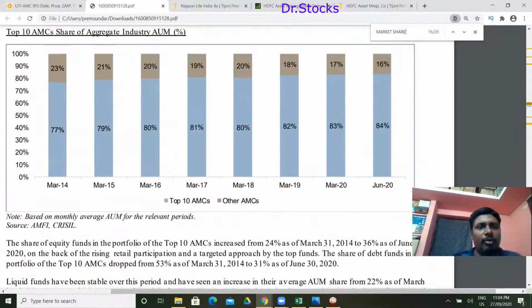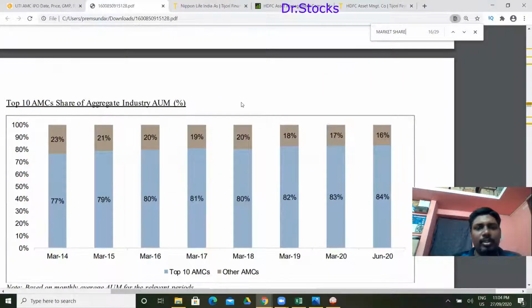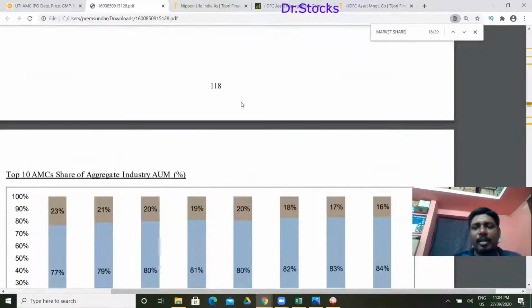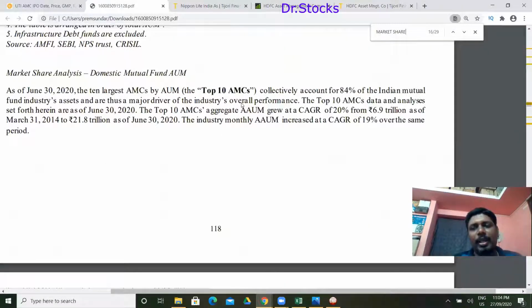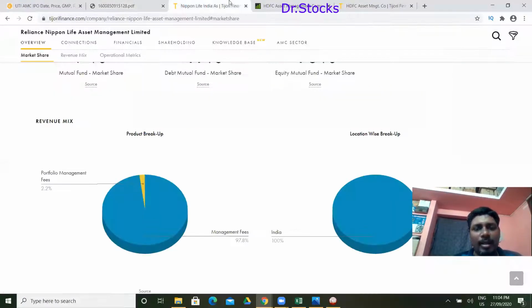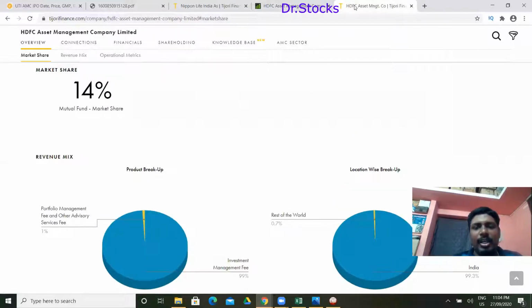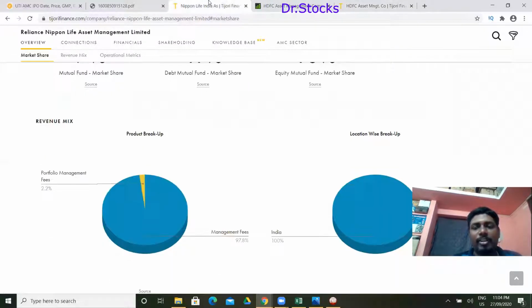When you check the percentages of all these, they come in the rank of 2 or 3. The total amount is fine, but they are concentrating the management fee at 72%. When we compare Nippon and HDFC, they are contributing 99% of management fees, while UTI's income is only 73% from the management fee.